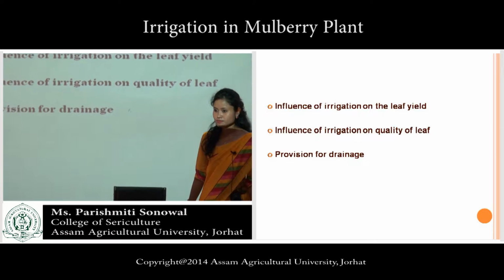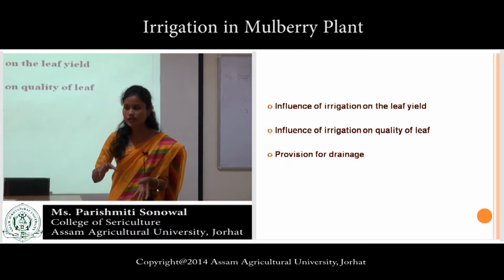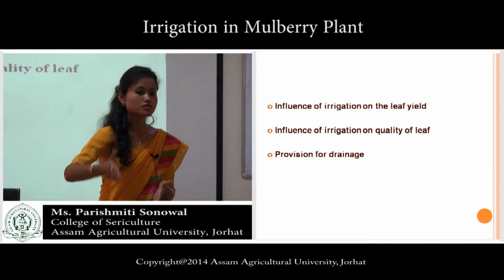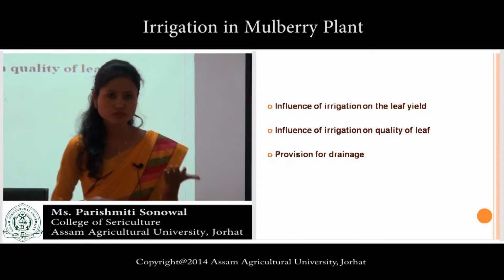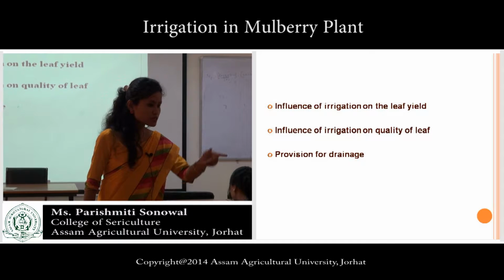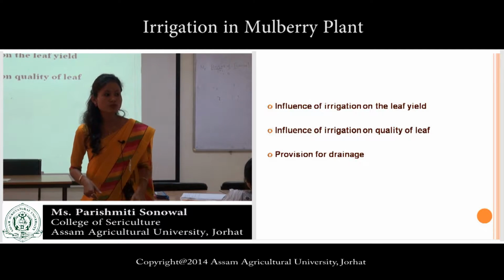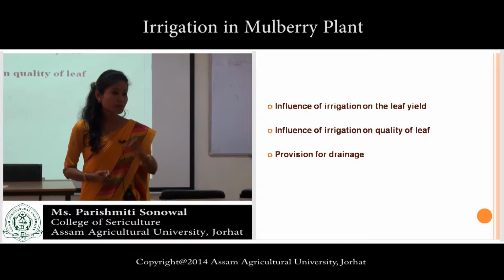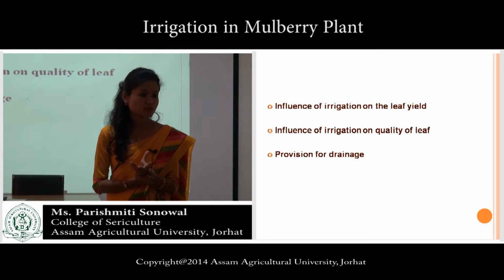Provision for drainage. It happens that sometimes excess water is poured, but provision should be there for proper drainage of that excess water. If no drainage system is applied, then what will happen? If there is no proper drainage, then leaching of the nutrients will be there, percolation of the water, and surface evaporation of the water will be there, then the plant will wilt and the leaves will become chlorotic.